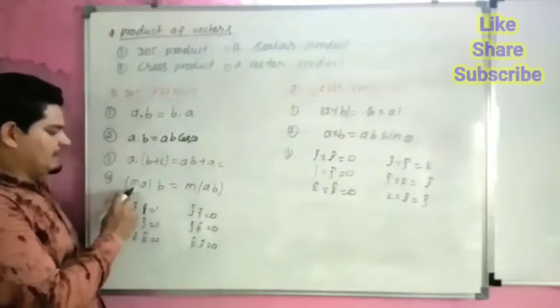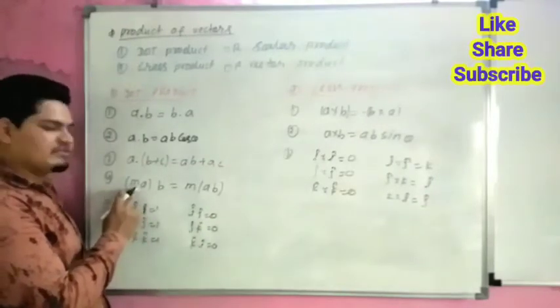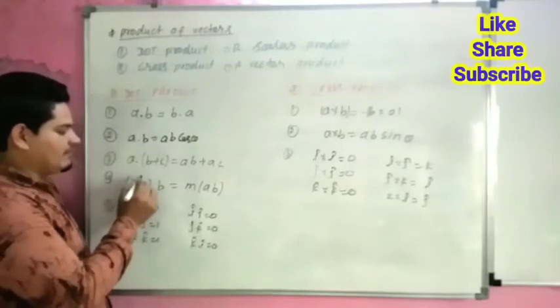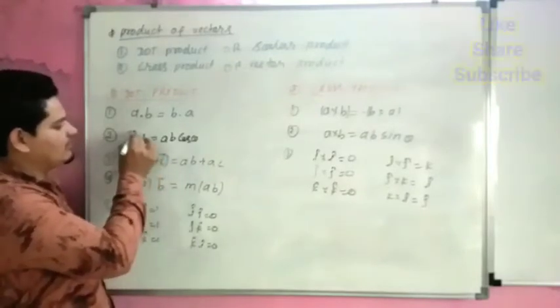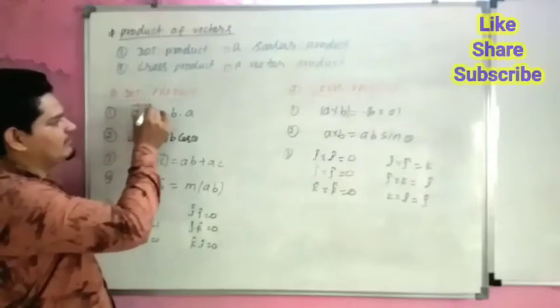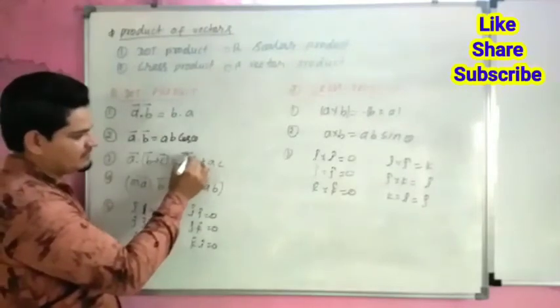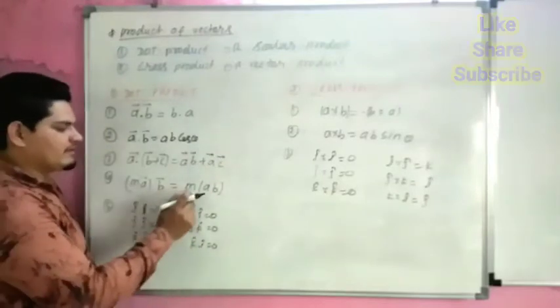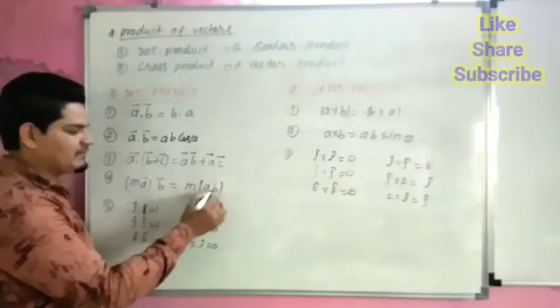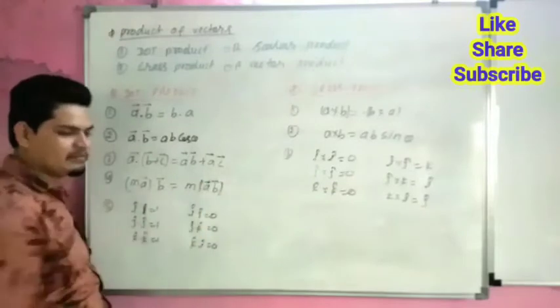Fourth is, M is a constant with vector A. So M can be separated, and A dot B can be multiplied, vector A multiplied with vector B.